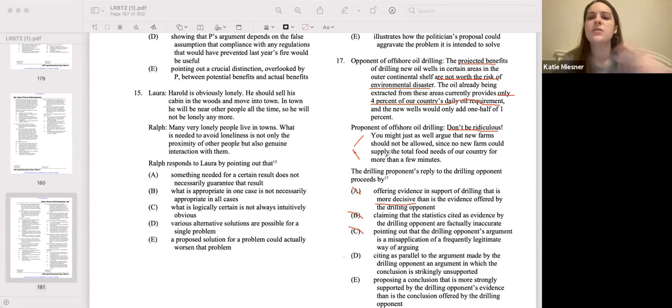Is the proponent bringing in new evidence that is more supported, or is the proponent trying to say that the opponent has evidence that proves why they should be drilling? No, it's just a counterexample that's meant to be parallel. So D is our answer.